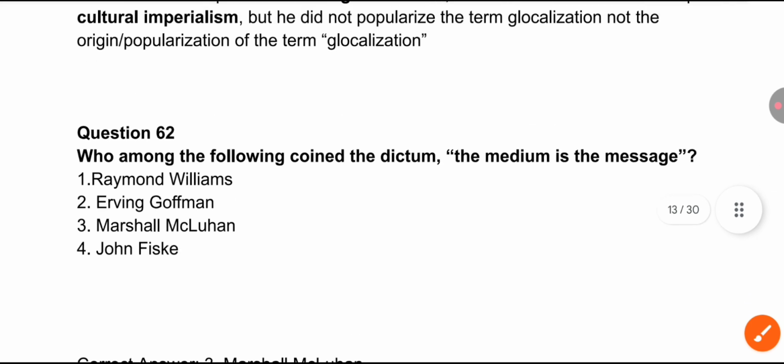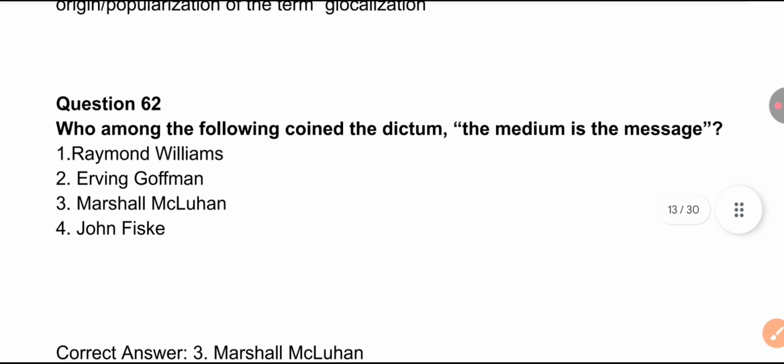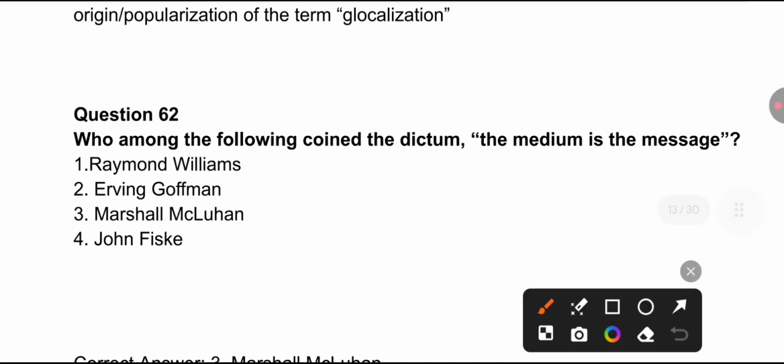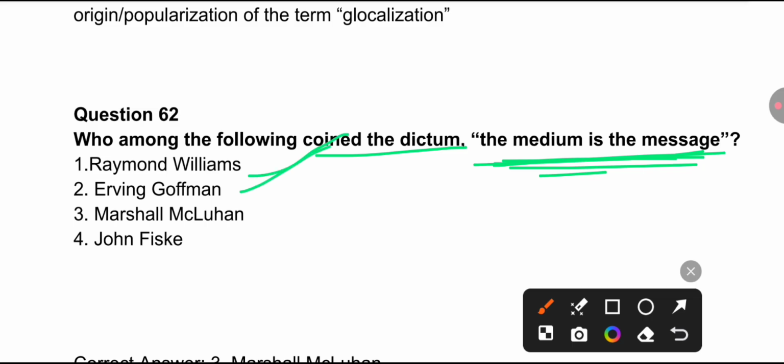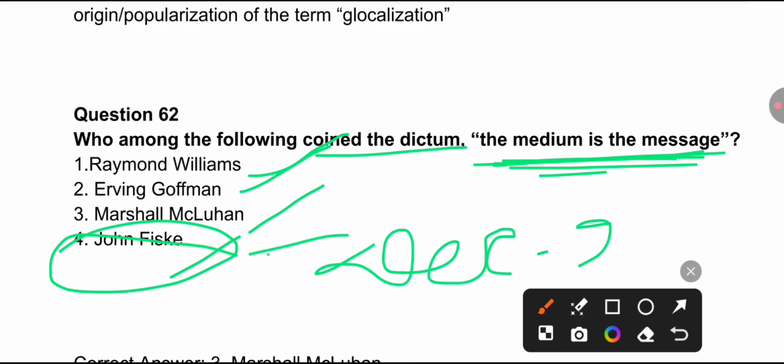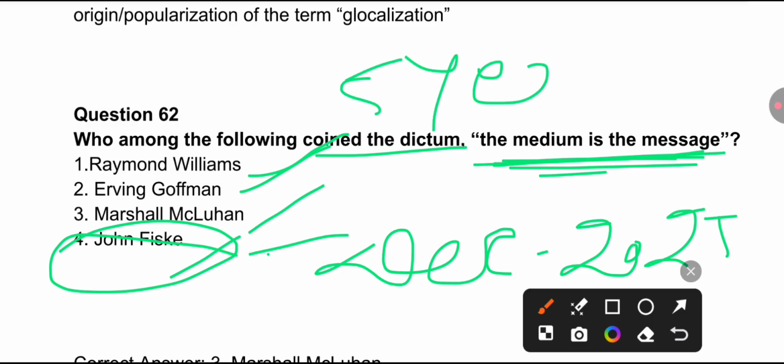Let's see the next question we have. Who among the following coined the dictum, the medium is the message? Remember, each question and the associated concept clarification is very, very important. Who among the following coined the dictum, the medium is the message? The options are Raymond Williams, Erving Goffman, Marshall McLuhan, and John Fiske. We have to study about these writers because this was part of December 2025. And do not miss the video that I have uploaded, in which I have mentioned the most important, or rather repeated, writers from the last 5 years. Okay.